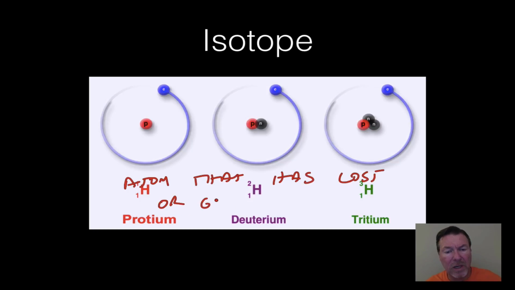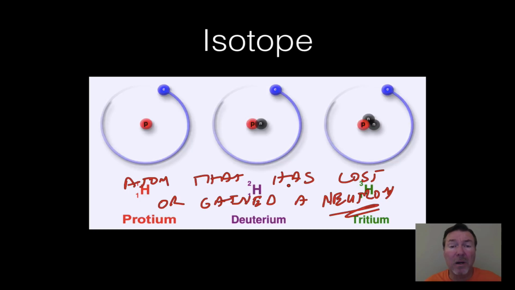And I apologize for writing over the writing. It's a neutron, not an electron, a neutron. And we talk about this when we start talking about finding out the age of rocks, dating rocks, which we do when we start talking about evolution and adaptation and things. That takes us to the end of the video.